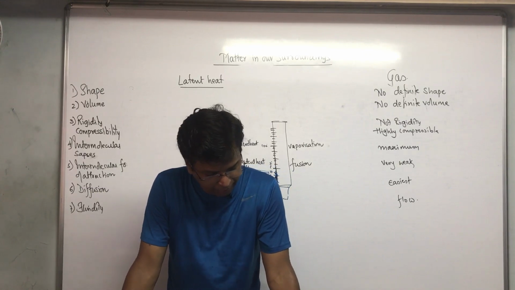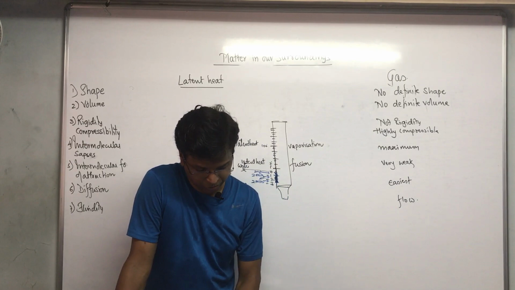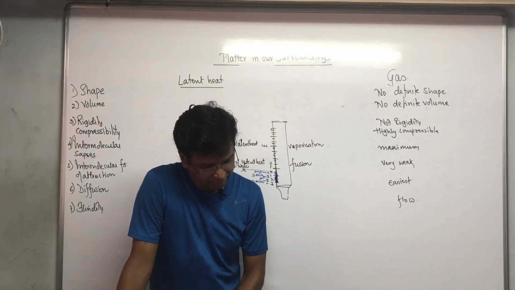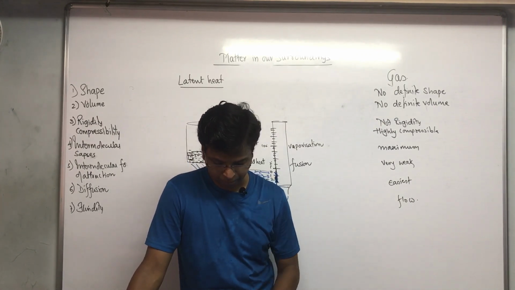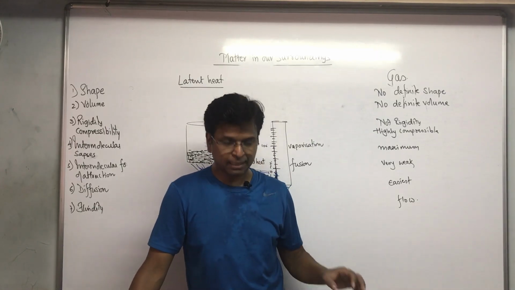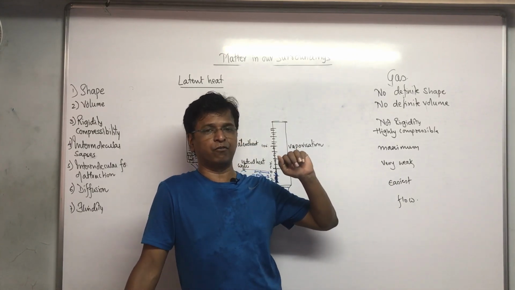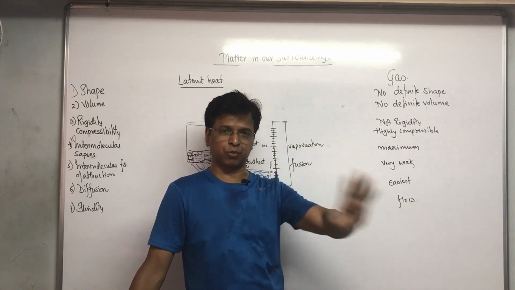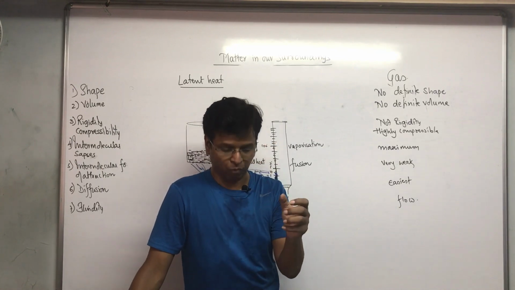Here, when they give you latent heat of fusion, just a minute, my dear students, they have given the definition in a slightly elaborate, more precise form. I told you latent heat of fusion is the amount of heat absorbed by a substance, but they want it in a more precise form.